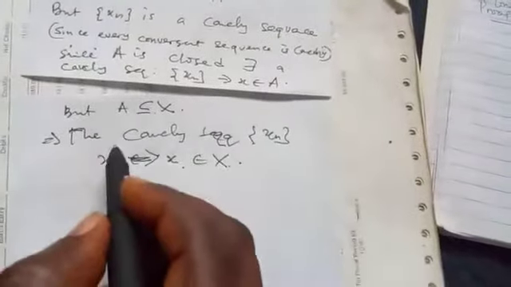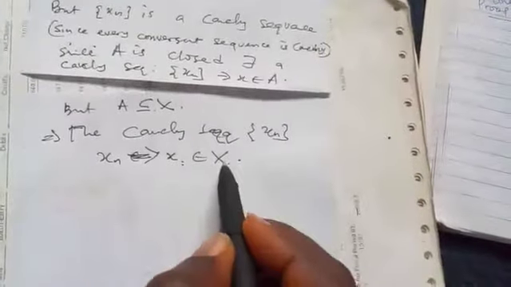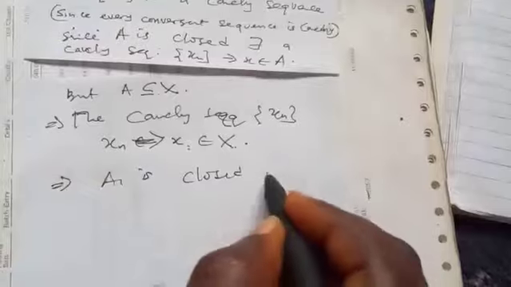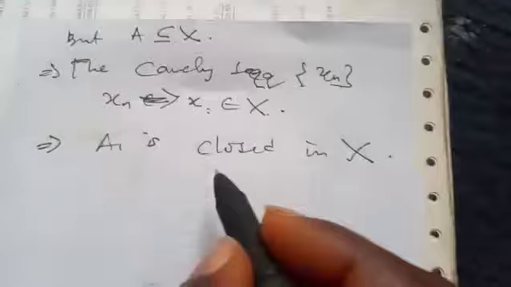So since the Cauchy sequence converges to a point in X, that completes our proof.